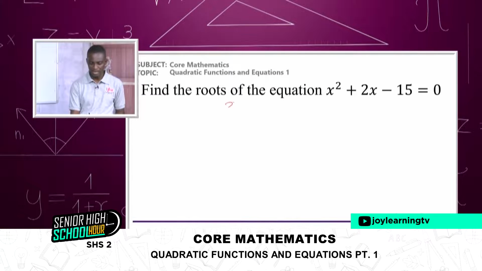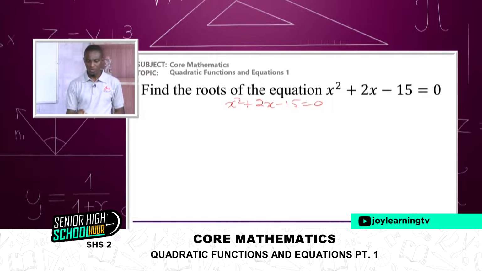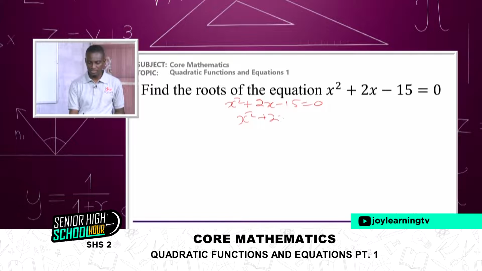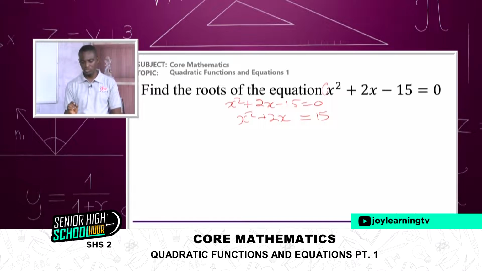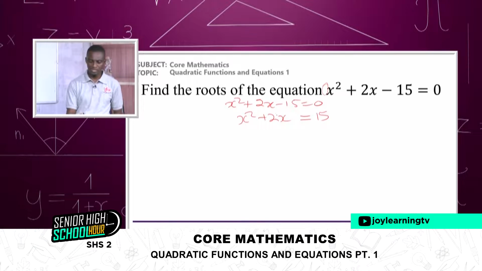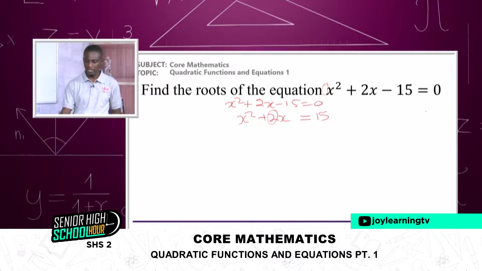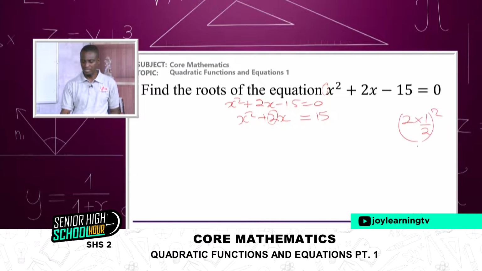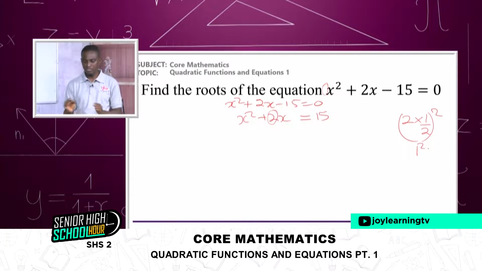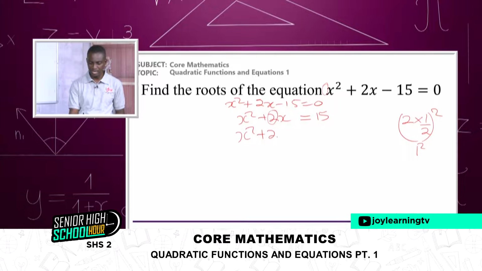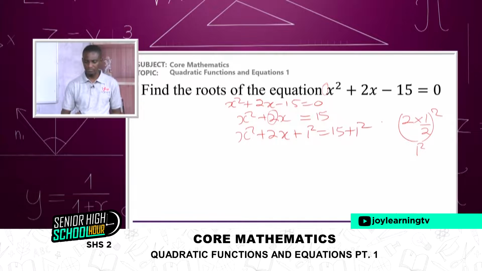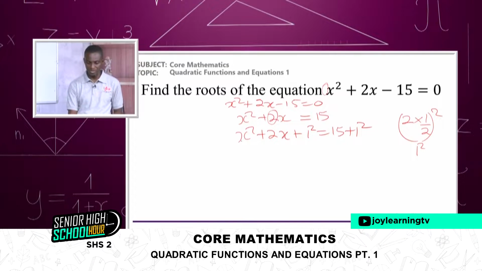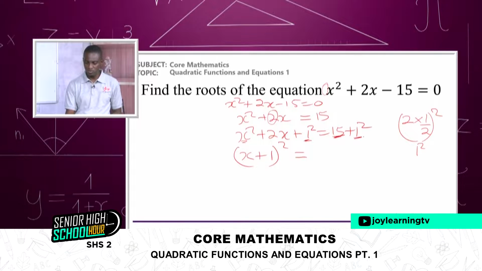So here we have x squared plus 2x minus 15 is equal to 0. Now, once we have x squared plus 2x, we move the constant term to the other side and make sure the coefficient of x squared is 1. In this question, it is 1, so we won't divide anything again. The next thing is to take this particular value, keep it aside, that is 2. Half it. When that is done, you get 1 squared. Add it to both sides of the equation, so we have x squared plus 2x plus 1 squared is equal to 15 plus 1 squared. Then we complete the square. So we pick this as x plus 1, and 15 plus 1, making 16.